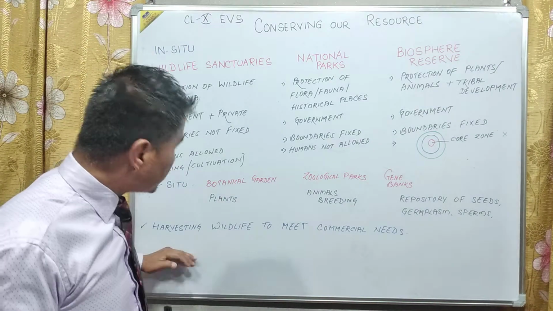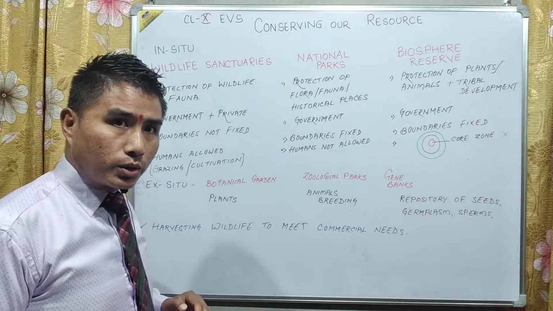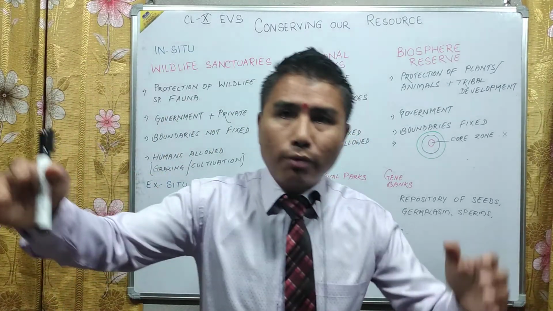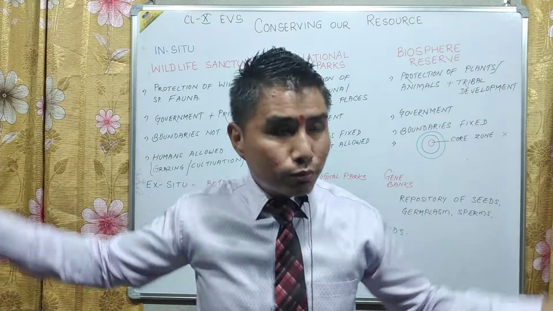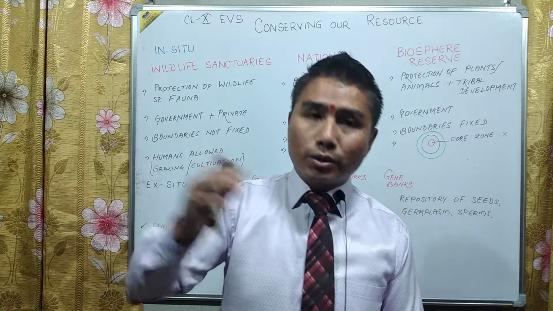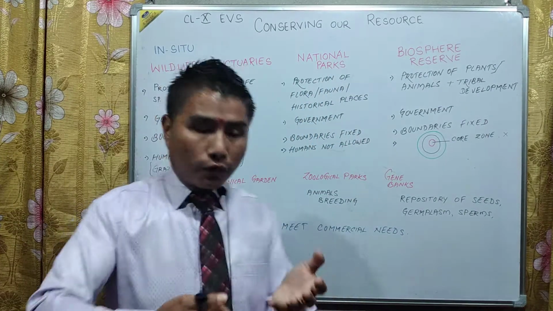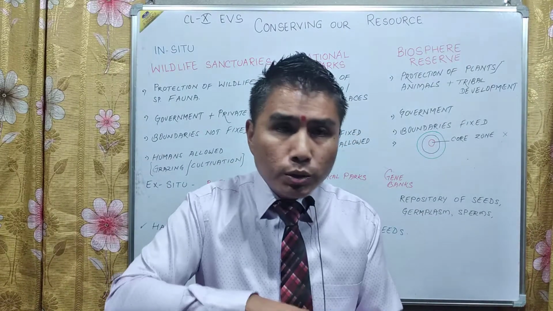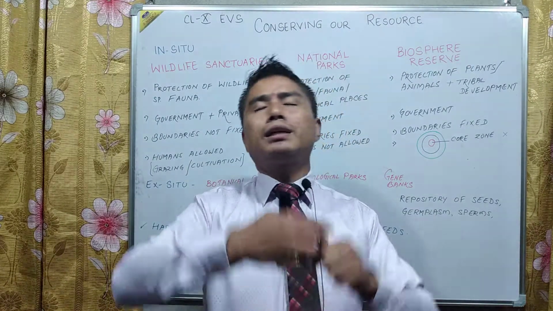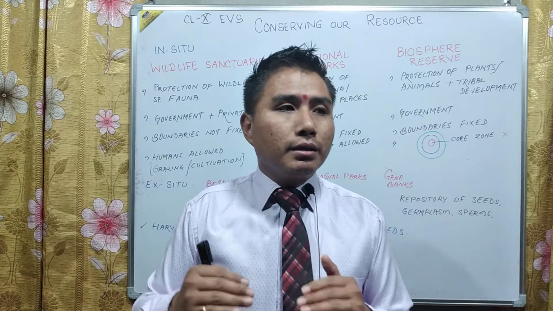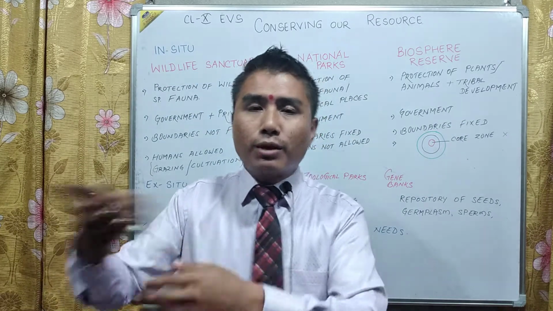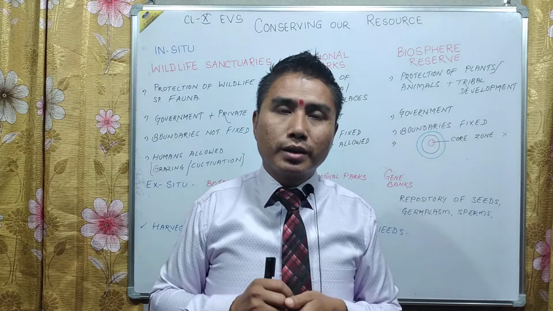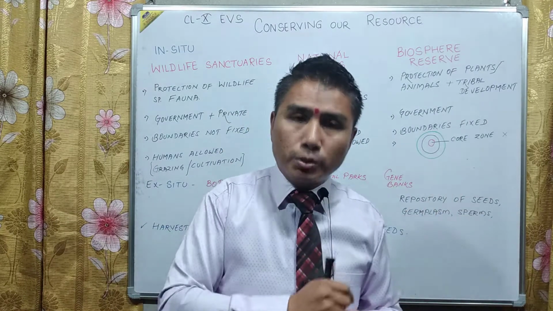If we rear wild animals too, then the commercial need for meat, fur, skin, bones, medicines, and other aesthetic purposes could be fulfilled. Then poaching could be controlled, unauthorized killing could be controlled.